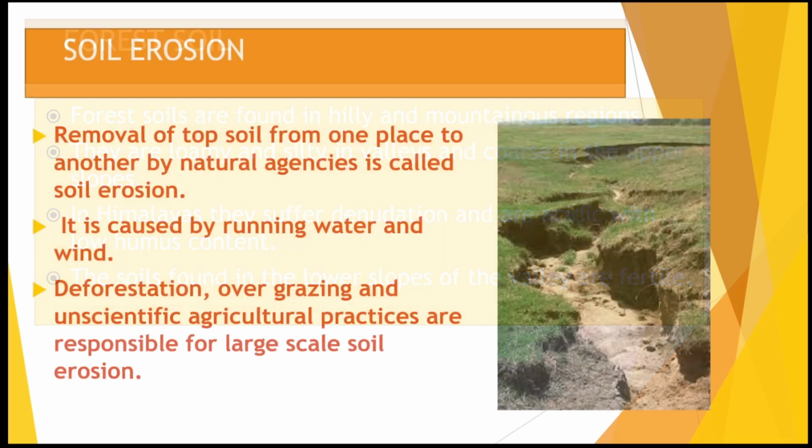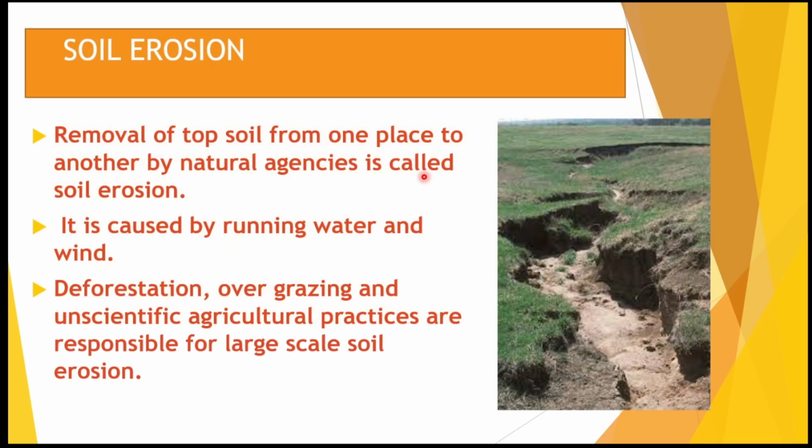of the Himalayan parts. Lastly, when we talk about soil, we will see some kind of removal of the top layer of the soil by some agents, that is natural agents like wind, water, as well as the animals, or it could be some artificial reasons. Because of this, the top layer is washed away. We usually call it soil erosion. So this is one picture of the soil which is eroded by running water. Now, deforestation, overgrazing, and agricultural practices are also reasons for soil erosion.